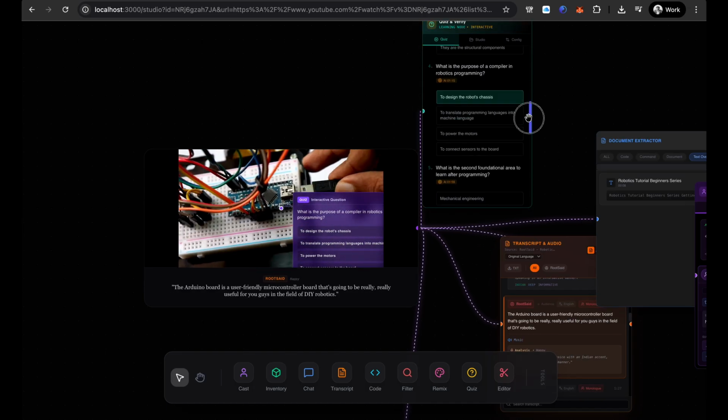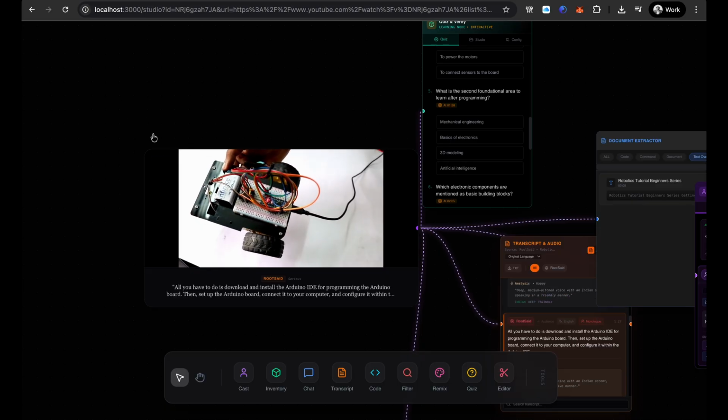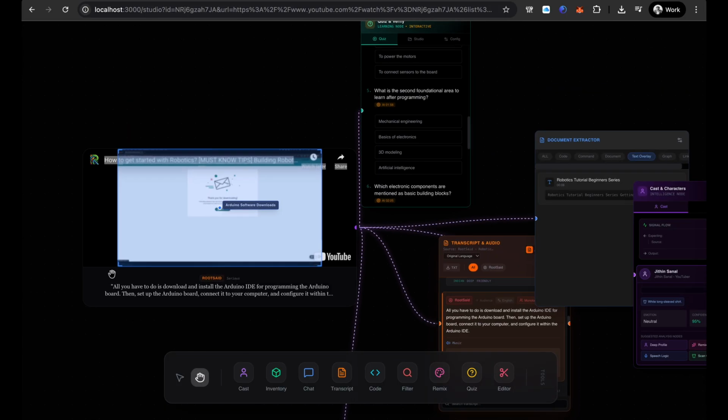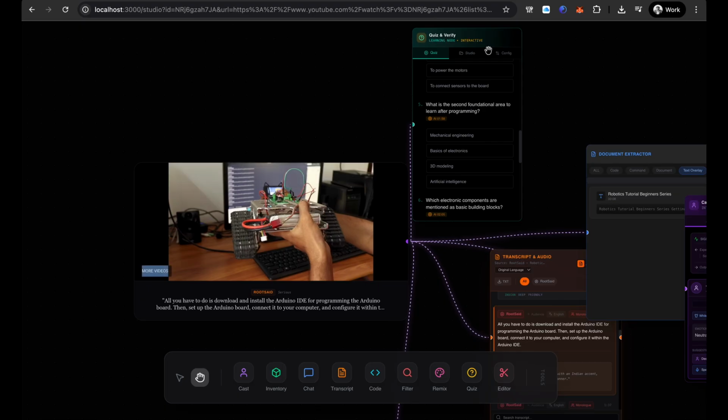The Arduino board is a user-friendly microcontroller board that's going to be really, really useful for you guys in the field of DIY robotics. All you have to do is download and install the Arduino IDE for programming the Arduino board. Then set up the Arduino board, connect it to your computer, and configure it within the Arduino IDE.